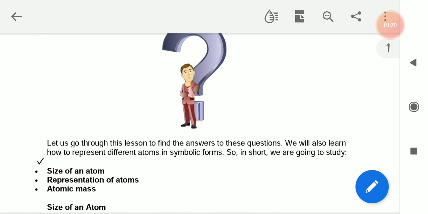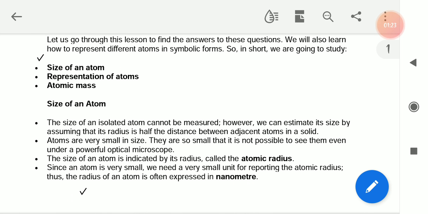Okay, now first of all, size of an atom, representation of atoms, atomic size. Okay, the size of an isolated atom cannot be measured. However, we can estimate its size by assuming that its radius is half the distance between adjacent atoms in a solid. Atoms are very small in size. They are so small that it is not possible to see them even under a powerful optical microscope.